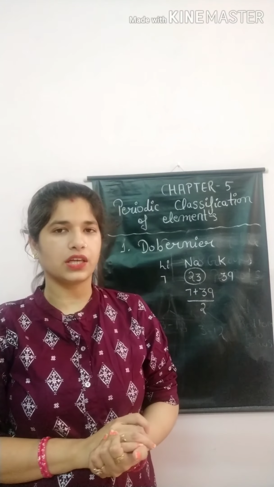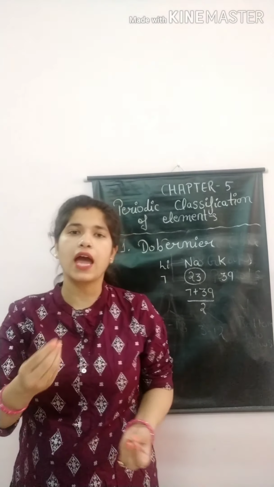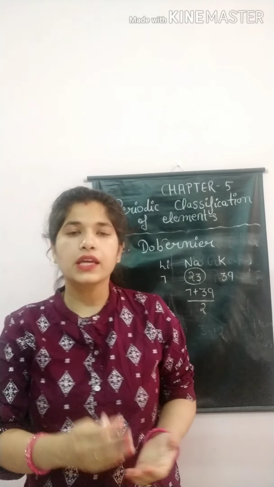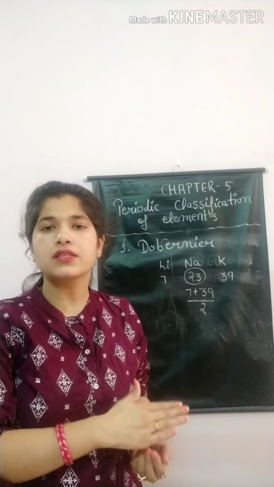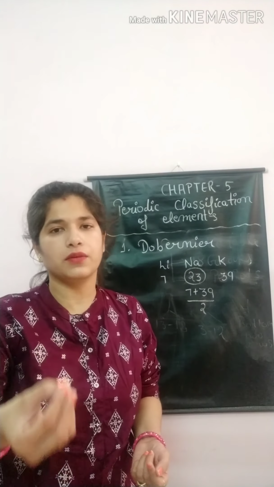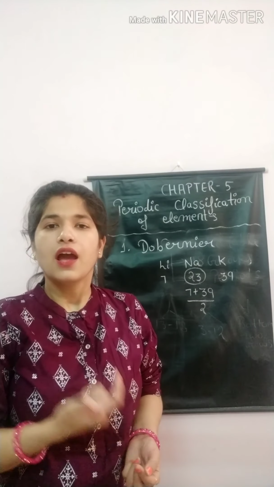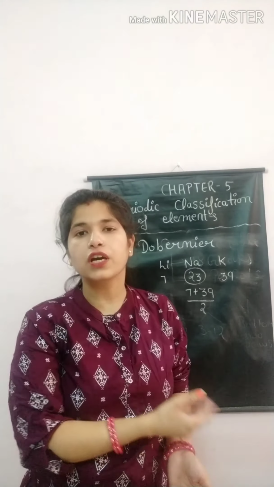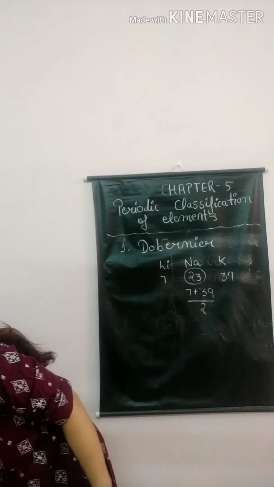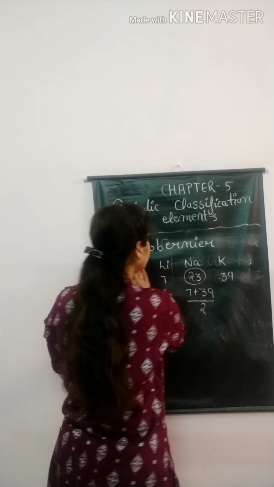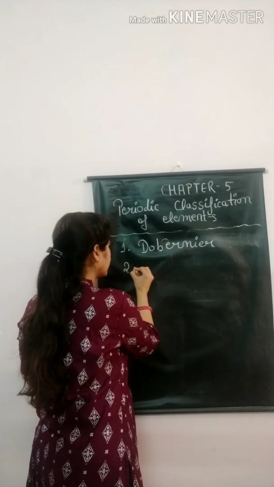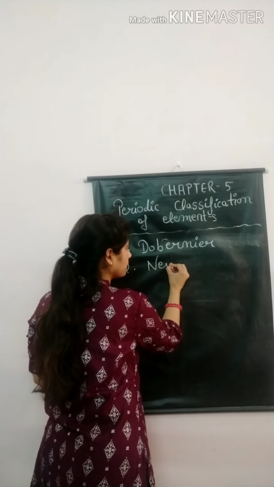After that, Newland came. Newland gave the octave formula. Octave formula means he classified elements in a series of 8 elements, and he said that the 8th element has a repetition of the properties of the first element. For example, okay, I will write here. Second one is our Newland. Second scientist is Newland.